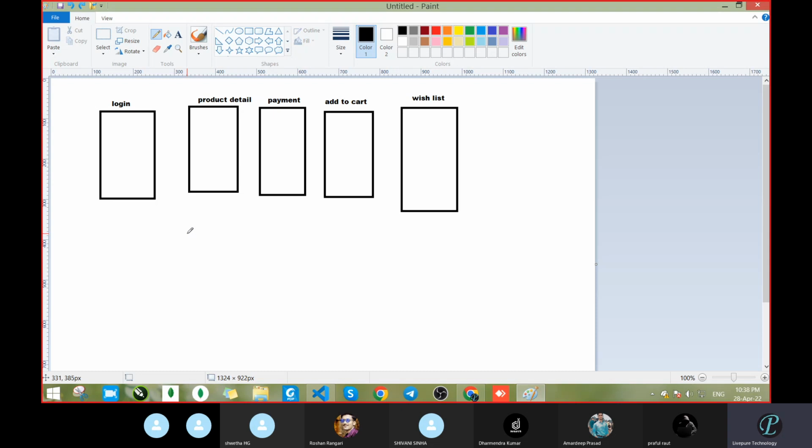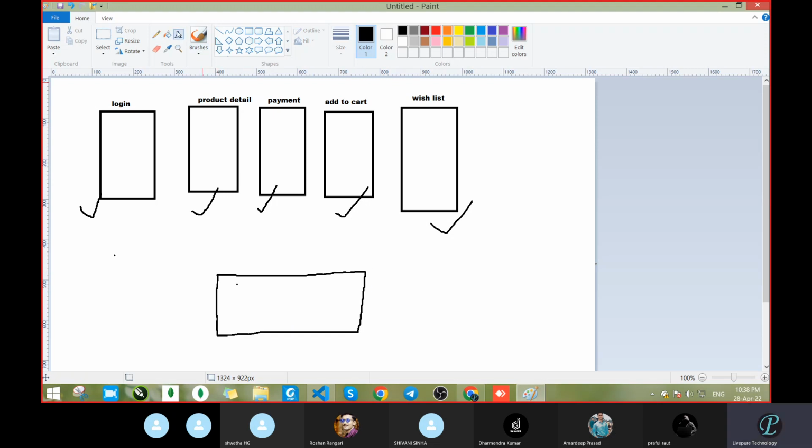is using microservices techniques. In microservices, this login section will be designed with some other language like .NET, Python, anything, front end, back end, any language. This will be another language, this will be another. There is no dependency on languages, that this part is only with Angular, or this part is only with Java, or this will be Python. Nothing is like that. And there is one Docker.